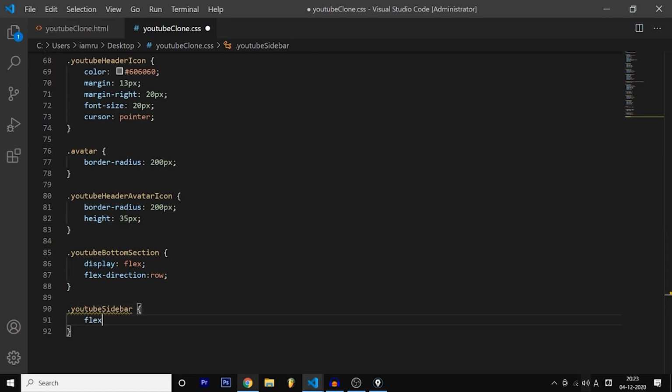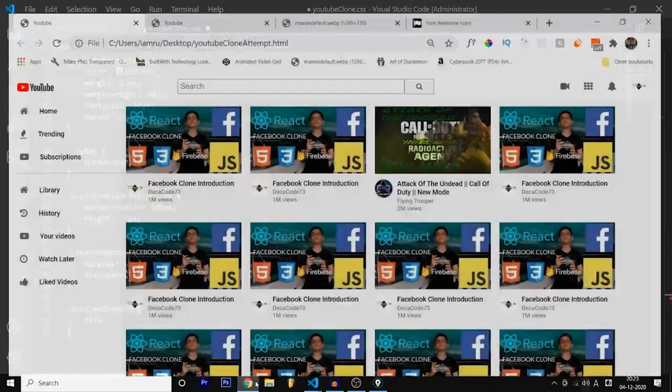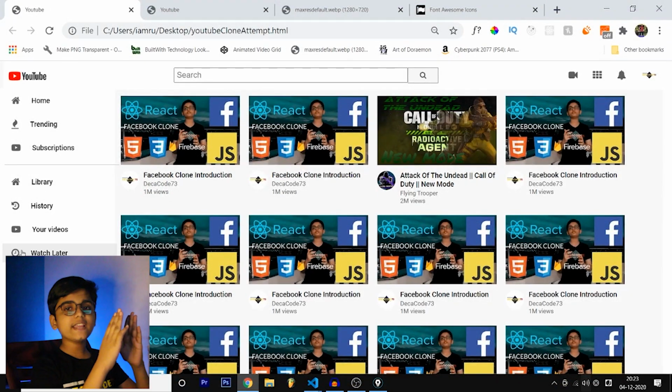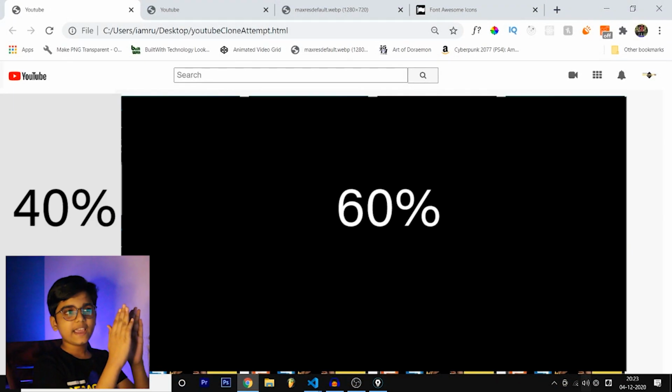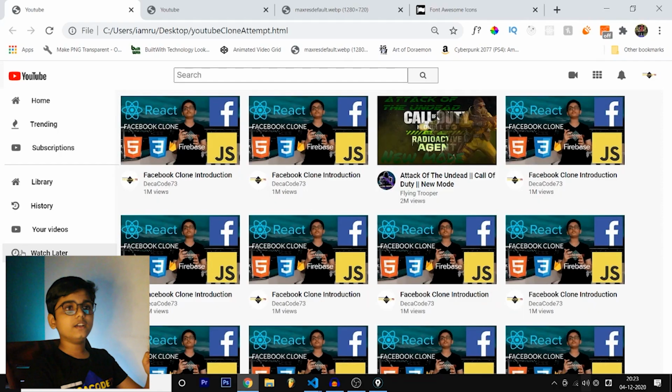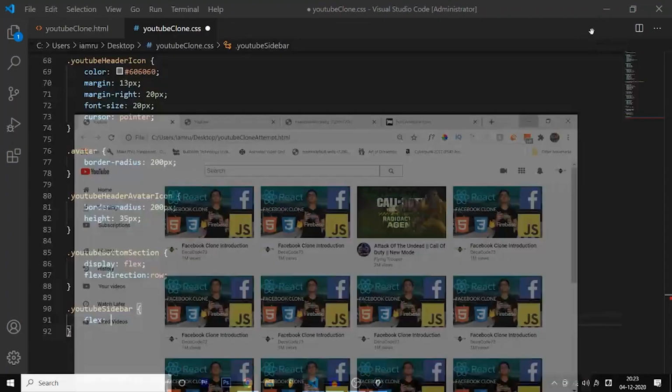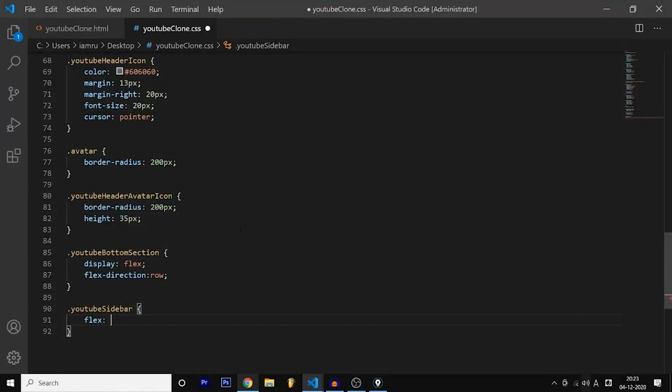So now we are going to introduce a separate concept of flexbox. It's not going to be that tough. So in flexbox over here, let me show you. The sidebar is consuming this much of space and the videos are consuming this much of space. So how are we doing that? In order to do that, we are going to use some numerical values.